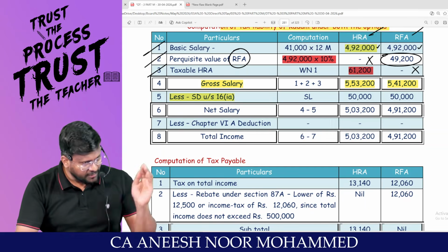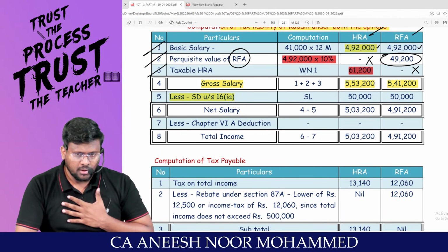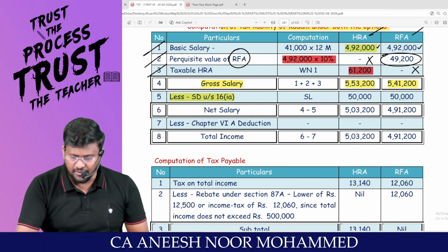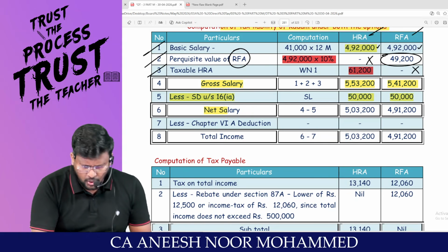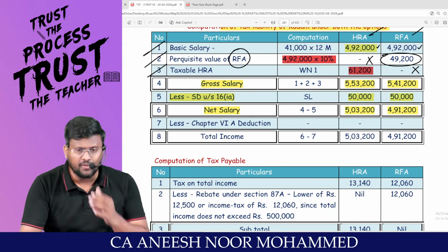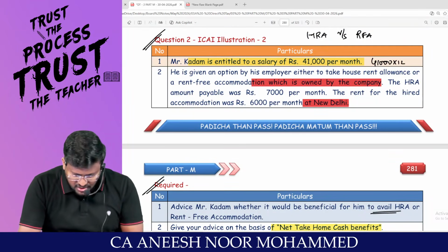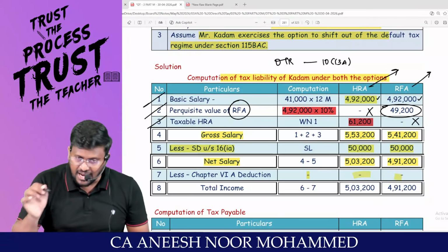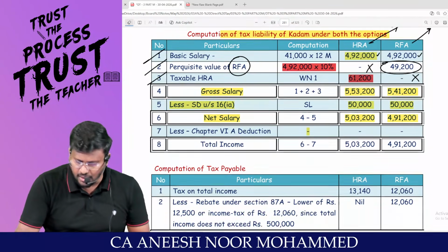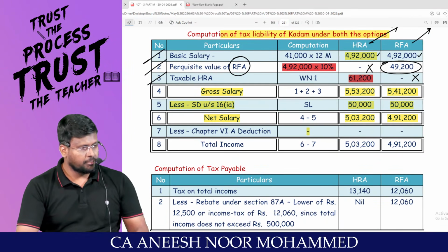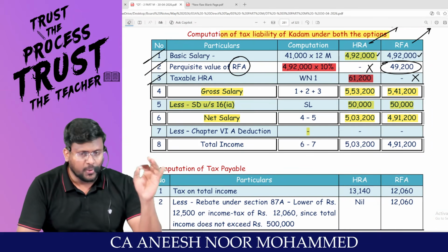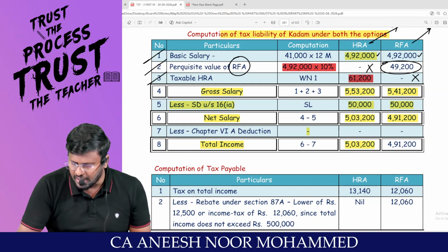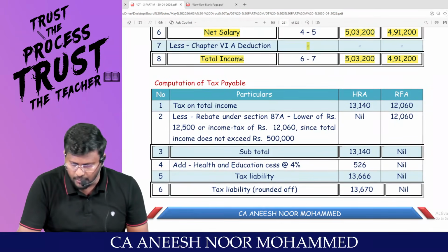In order to claim HRA, the assessee should travel through the optional tax regime. So you are not entitled to get 75,000. You will get only the lower deduction. So the net salary will be 5,03,200 and 4,91,200. In the question, they have not given any information regarding Chapter 6A, so no Chapter 6A will be available. So the total income will be 5,03,200 and 4,91,200.